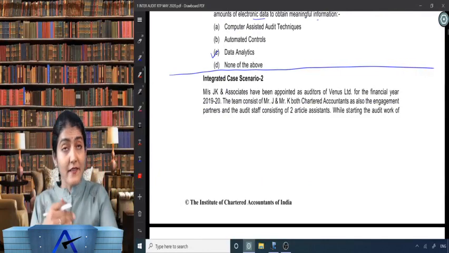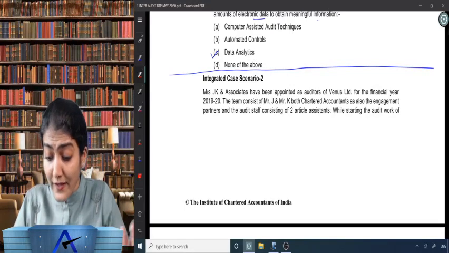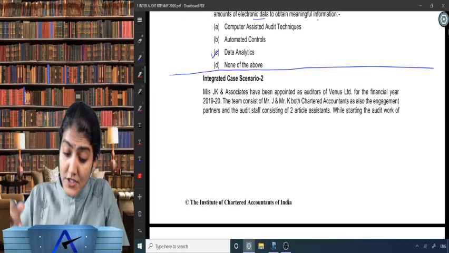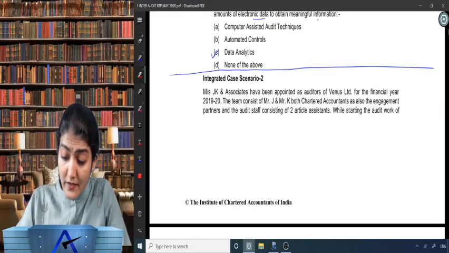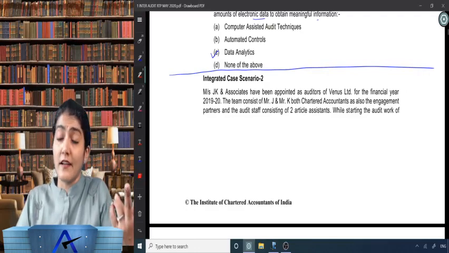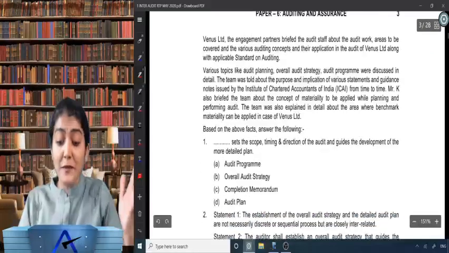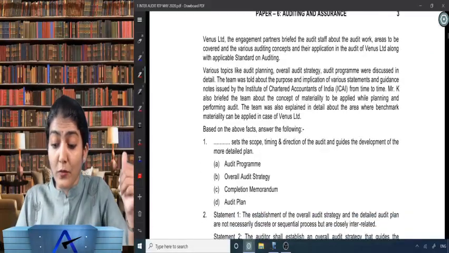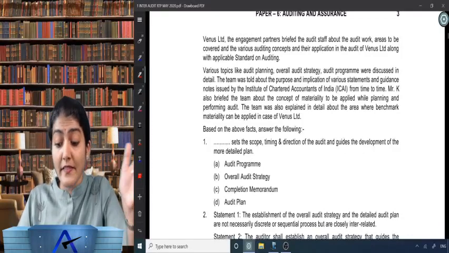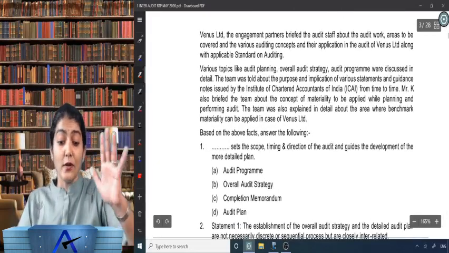Now coming to case scenario 2. JK and Associates have been appointed as auditors of Venus Limited for the financial year 1920. The team consists of Mr. J and Mr. K, both chartered accountants, as also the engagement partner, and the audit staff consisting of 2 article assistants. While starting the audit work of Venus Limited, the engagement partner briefed the audit staff about the audit work, the areas to be covered, and the various auditing concepts and their application in the audit of Venus Limited, along with the applicable standards on auditing.